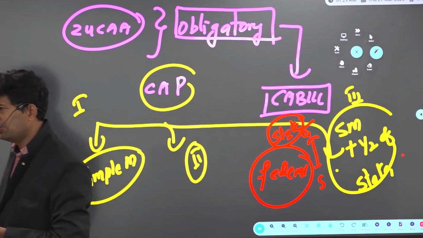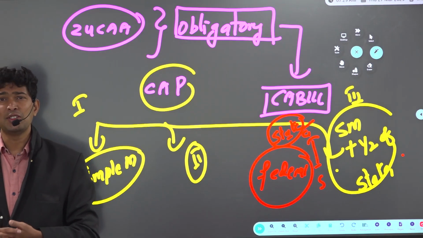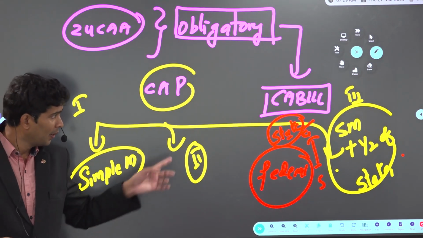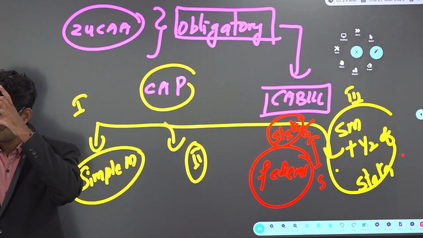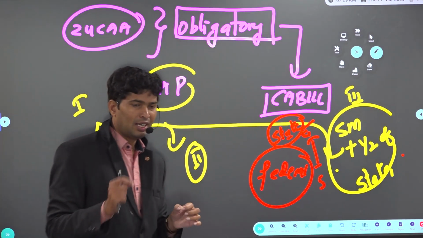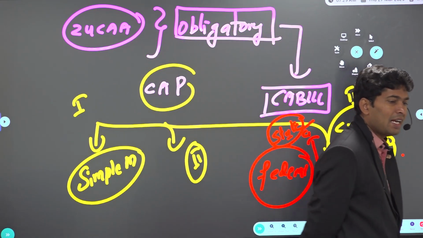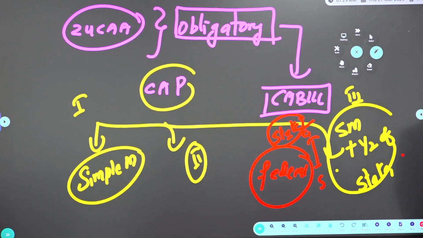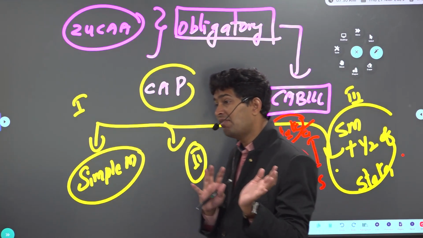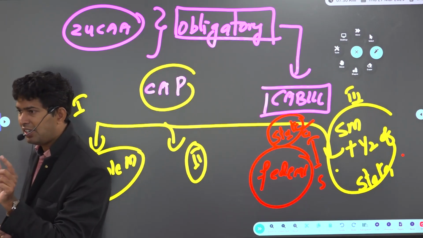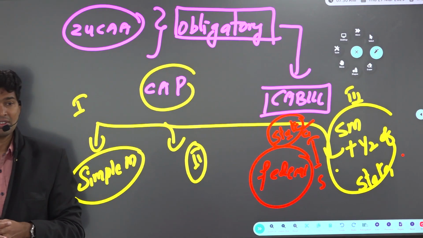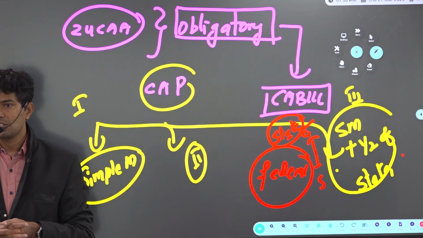I told you why states were not willing to give assent to this 122nd Constitutional Amendment Bill, sir. They said, we want an explicit clause in the bill guaranteeing compensation to achieve a revenue neutral state. You understand what a revenue neutral state is? States are saying, it's okay, we will implement GST, but if we implement GST, what if we are getting less money than what we were getting earlier? Whatever difference is there, who is supposed to pay compensation? The Center is supposed to pay compensation to the states.